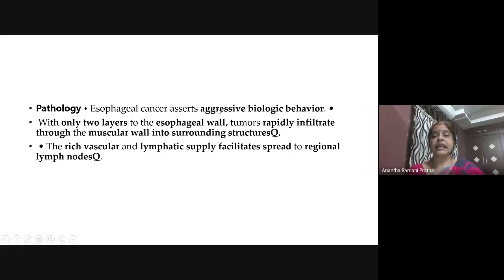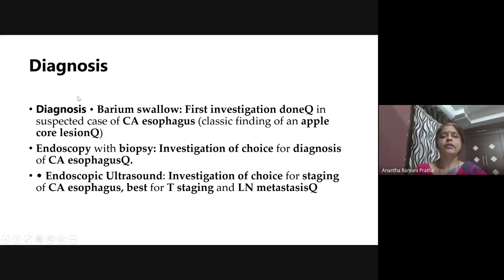Next, this is an aggressive biological behavior. It rapidly infiltrates, and the esophagus is richly supplied with lymphatics, early involvement of lymph nodes. So diagnosis: first investigation is barium swallow, which will tell you the extent of the involvement of the esophagus.